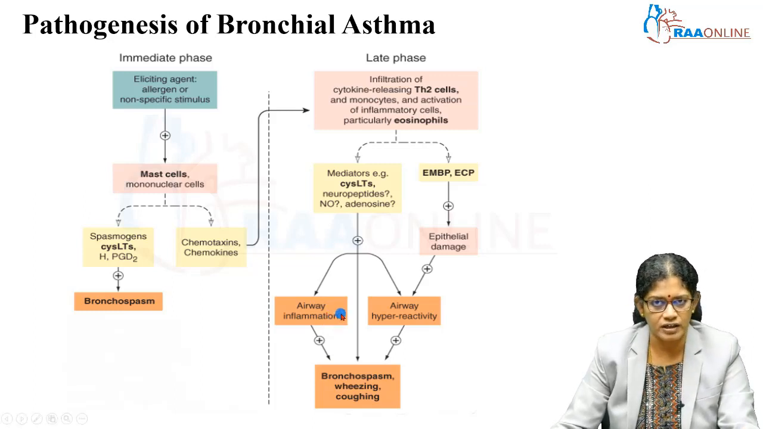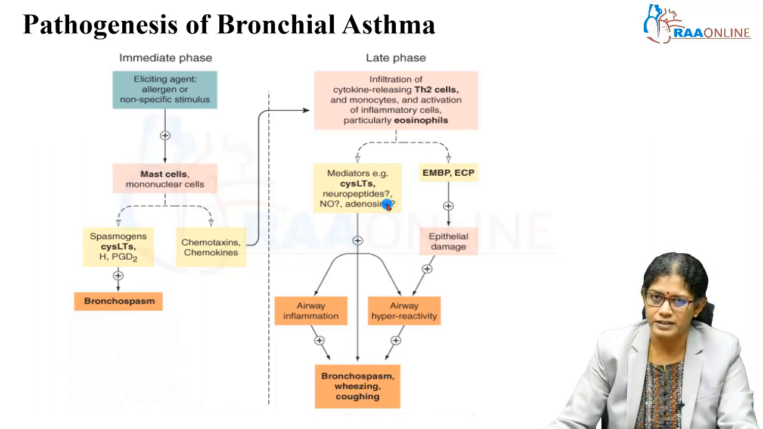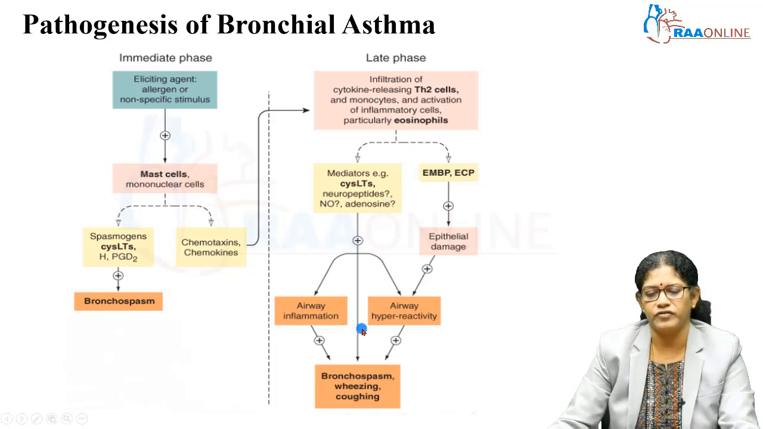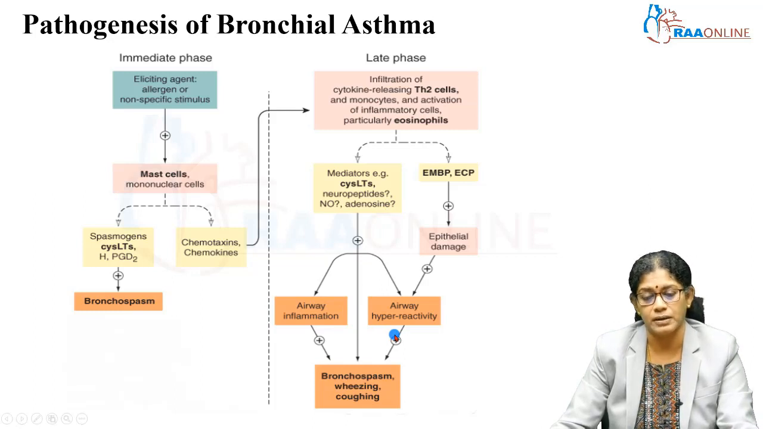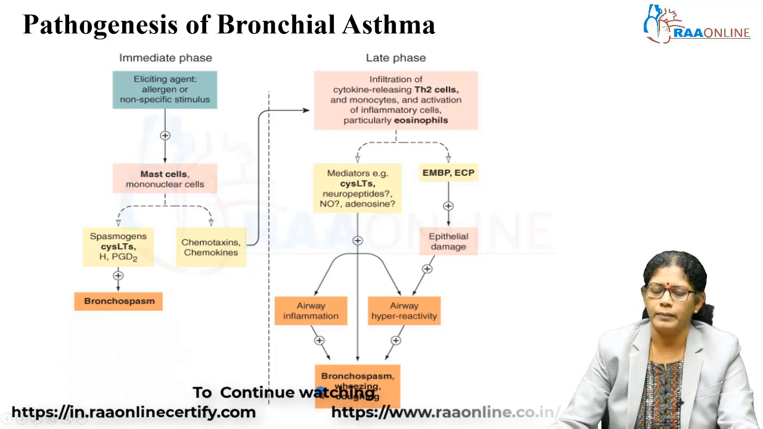Mast cell degradation occurs, release of mediators occurs, that produces bronchospasm. That bronchospasm, bronchoconstriction, inflammation and hyperresponsiveness is maintained by continuous release of mediators. After some hours it is produced, and mainly because of that the inflammation as well as hyperreactivity is maintained, and that leads to bronchospasm, wheezing, coughing, dyspnea, all these symptoms. So this is the pathology of bronchial asthma. By understanding this pathogenesis, we can easily understand about the drugs which are useful in